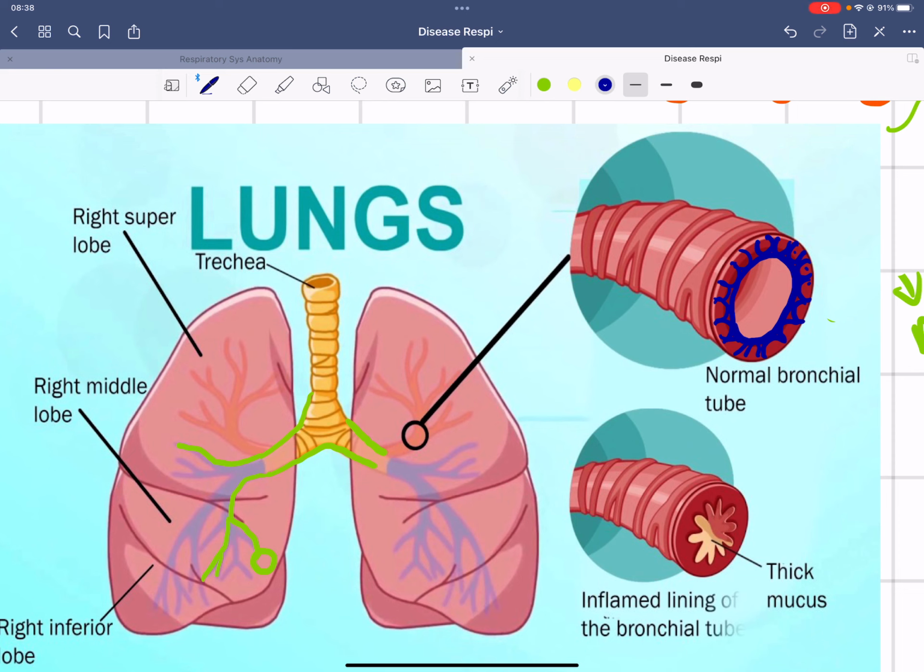However, for different reasons, it may be smoking, chemical irritants, or acute bronchitis being repeated time and again, it can cause the development of chronic bronchitis. And whenever there is chronic bronchitis development, the number of mucus glands increases. Likewise, there occurs edema, infection and then inflammation, and fibrosis. Due to all of these reasons, the size or diameter of the bronchi, the airway through which the air goes inside or outside, decreases.